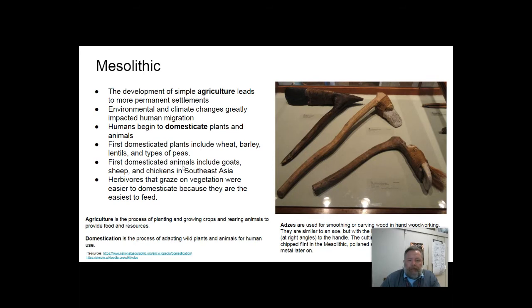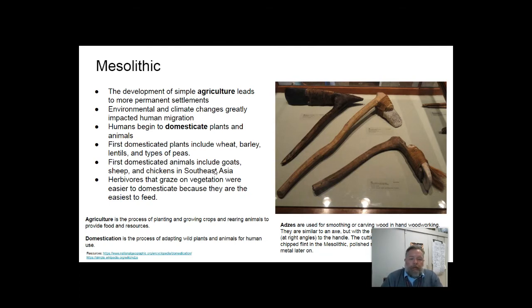The first domesticated animals include goats, sheep, and chickens in Southwest and Southeast Asia. So here they're going to domesticate animals that are going to live off of grass. These are the easiest animals to raise because you don't need special resources and you're not going to waste the food that you would eat to raise that herd of animals.